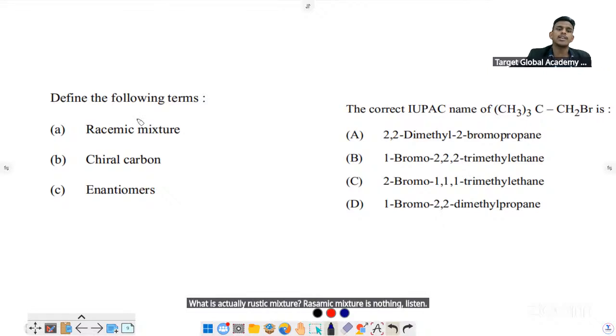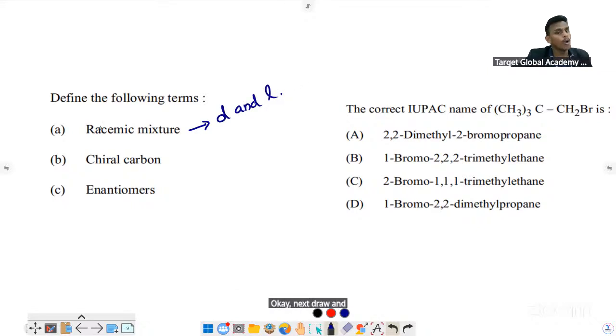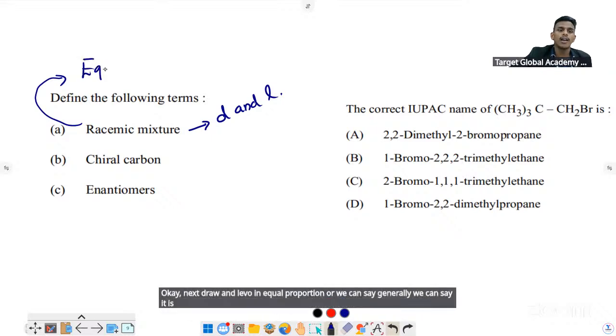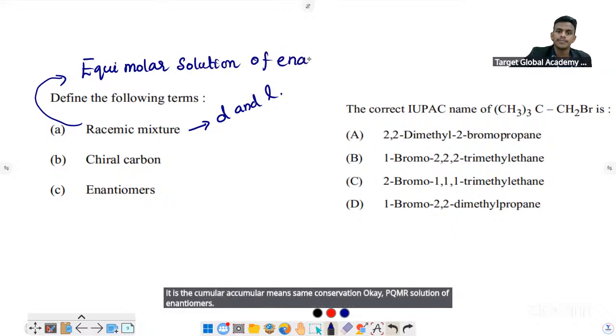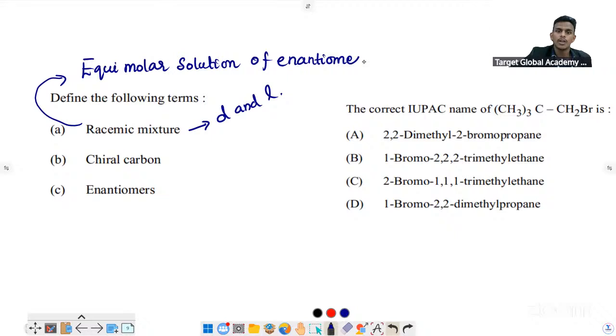So racemic mixture is the mixture of dextro and levo in equal proportion, or generally we can say it is an equimolar solution of enantiomers, equimolar meaning same concentration.